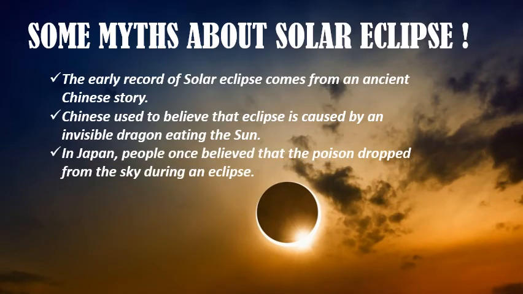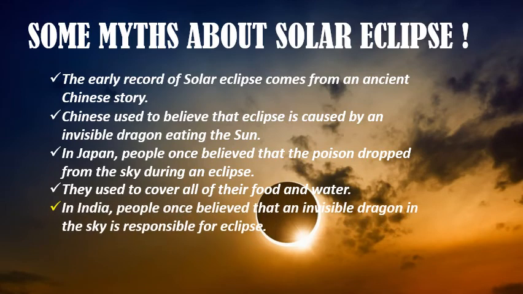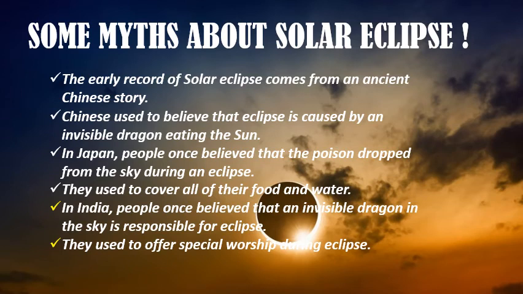In Japan, people once believed that poison dropped from the sky during an eclipse, and so they used to cover all of their food and water, because they thought this poison would be dropped into their food and water, and that food and water would harm them. Apart from this, in India, people once believed that an invisible dragon in the sky is responsible for the eclipse, and they used to offer special worship during eclipse.